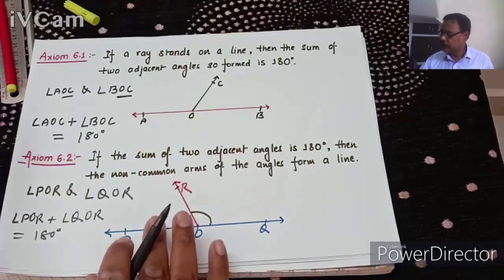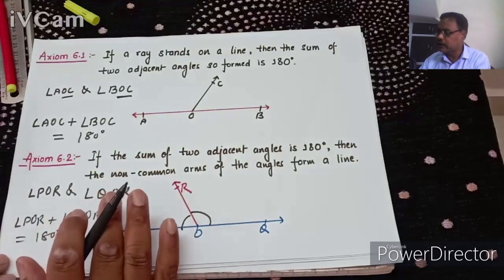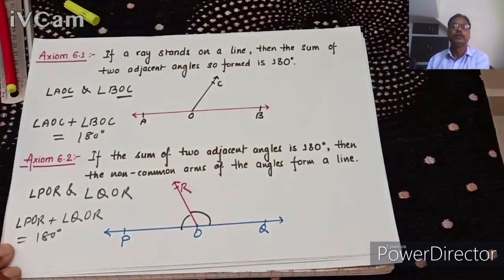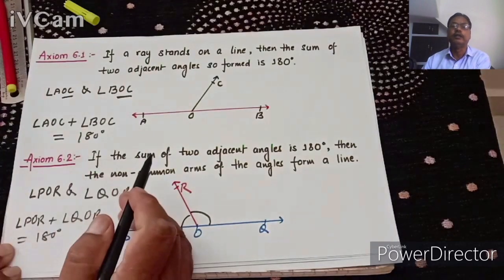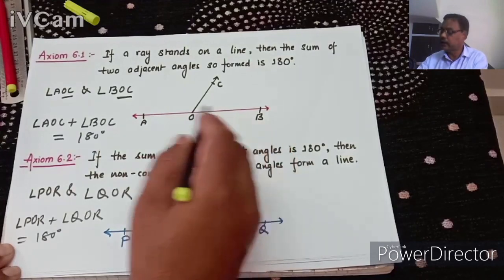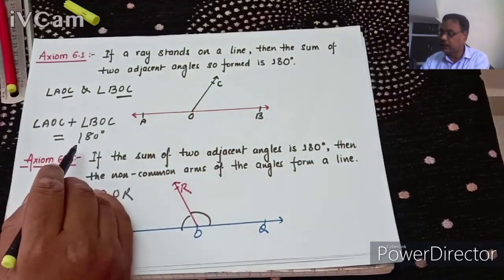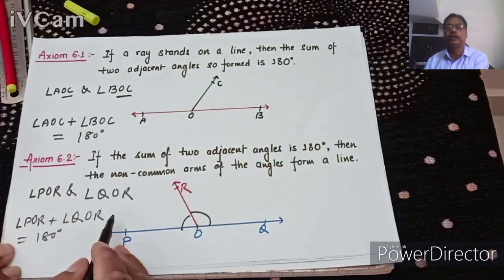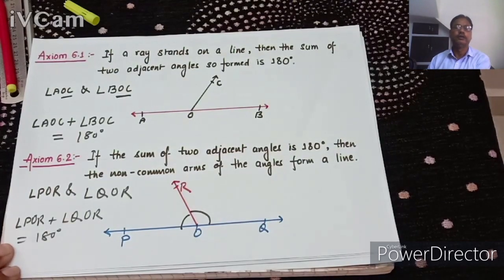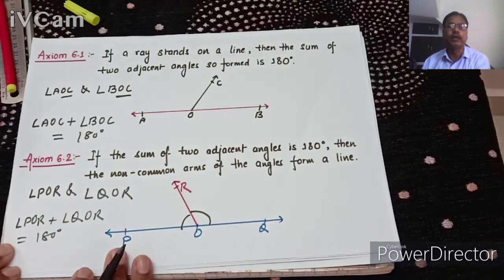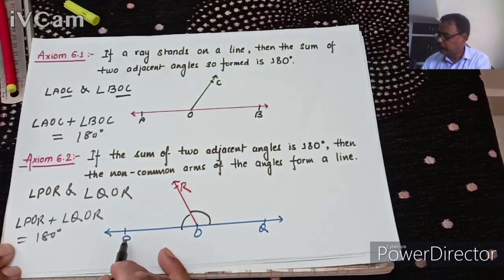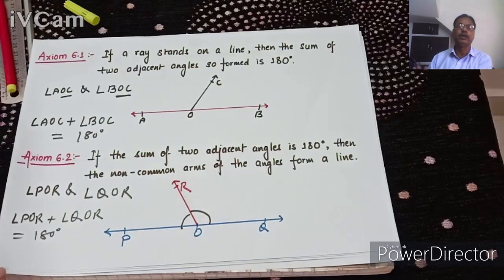Understand? We can say that this is the converse of this. If a ray stands on a line, then the sum of two adjacent angle is 180 degree. If it is 180 degree, so non-common arm will form a line, means POQ will be called a line.